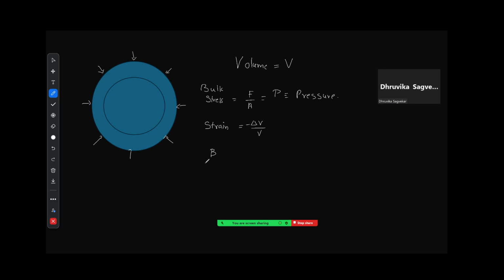So the bulk modulus in this case, the modulus of elasticity is called bulk modulus, and capital B will be equal to pressure divided by minus delta V by V. So we can say that it will be equal to PV upon delta V. Okay. Is this clear?